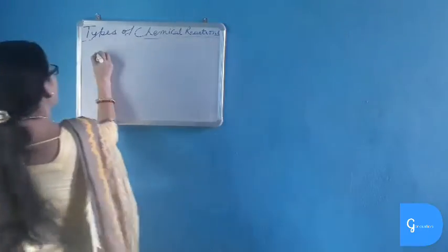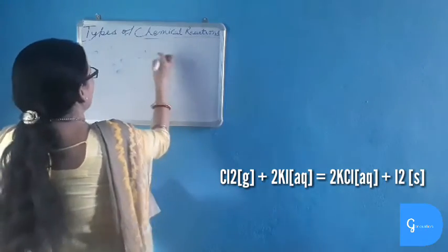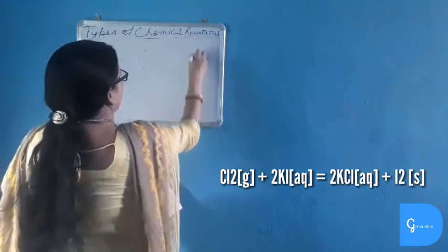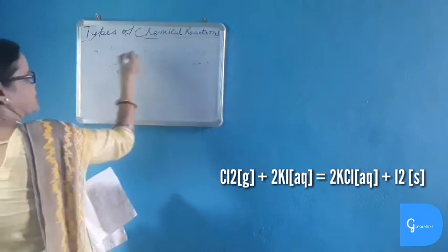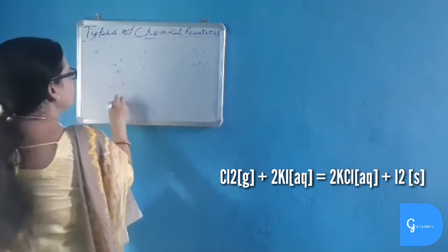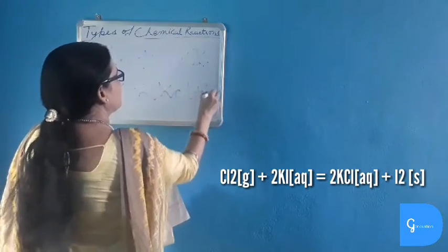Again, when chlorine gas is passed over potassium iodide. Now iodine is less reactive than chlorine. So chlorine will displace iodine and will form potassium chloride, and iodine will be liberated.